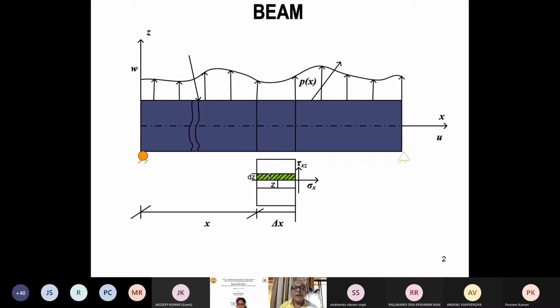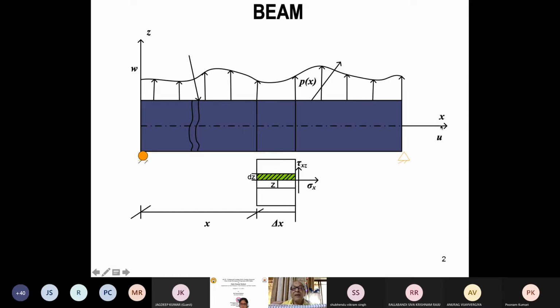One idea, blindly, if you want to study beam, then you have to take a plane stress problem because loads are in the same plane, and use any two-dimensional element like a triangular or a rectangular element and fill this area, and then you can do the finite element analysis. But that is a very crude method. If you have developed a beam theory, then you have to discretize only the length x.